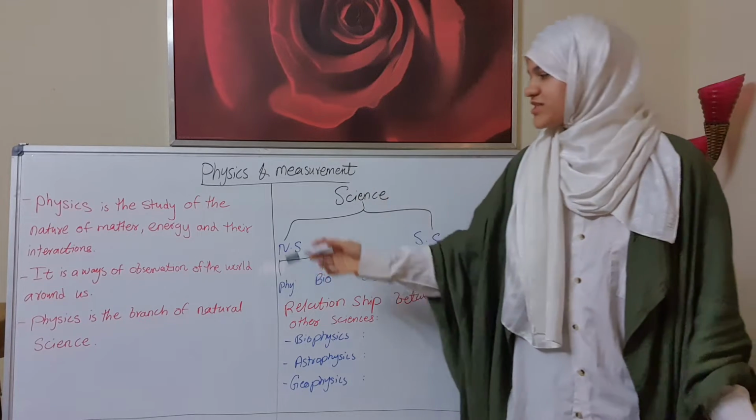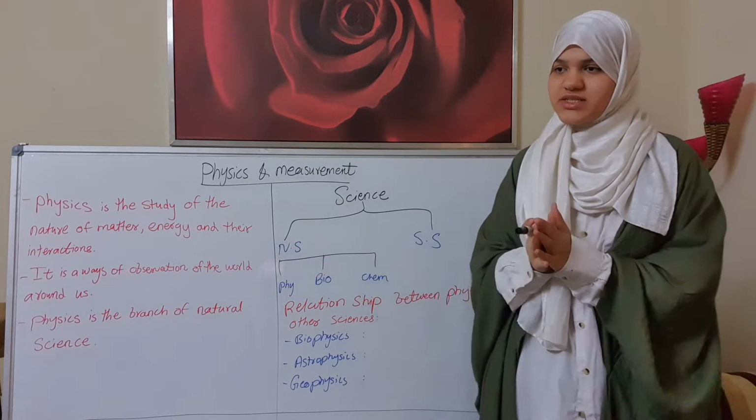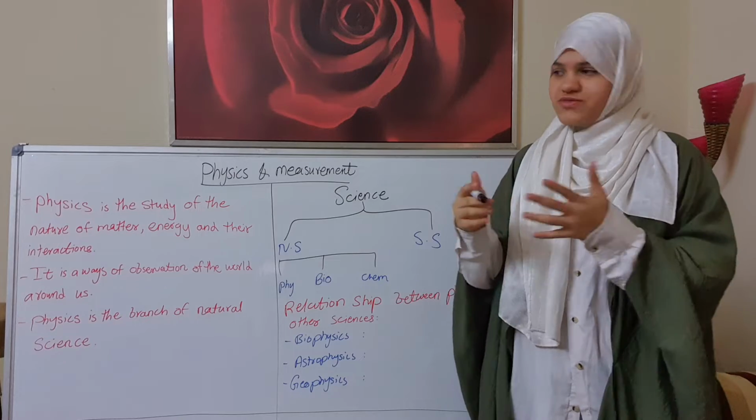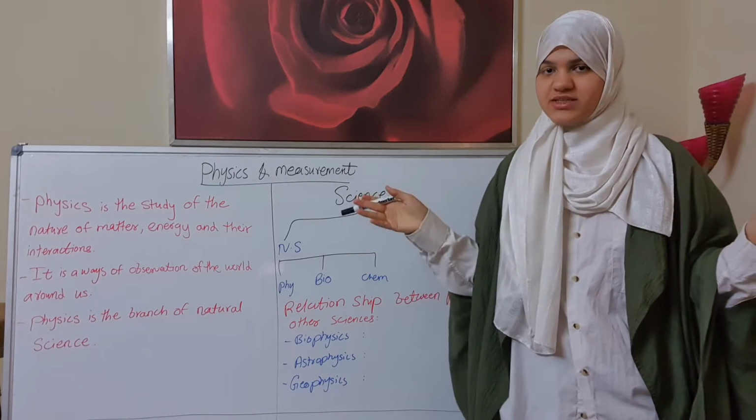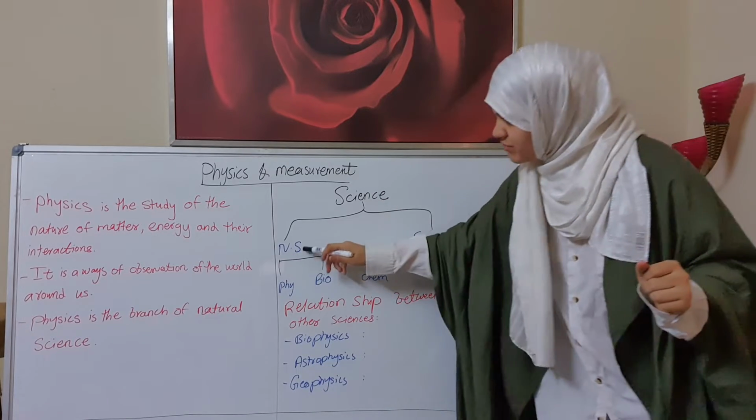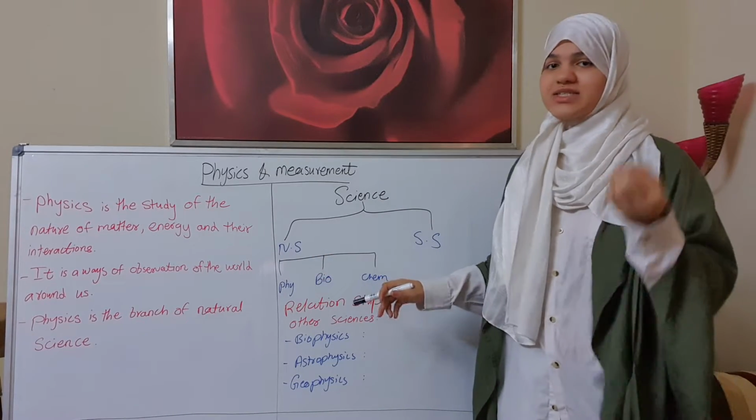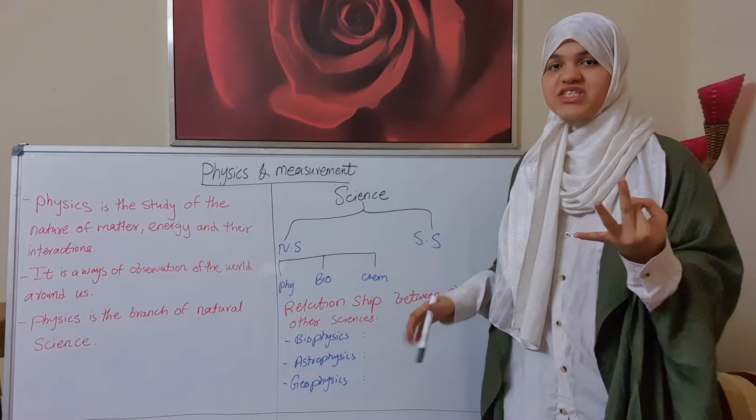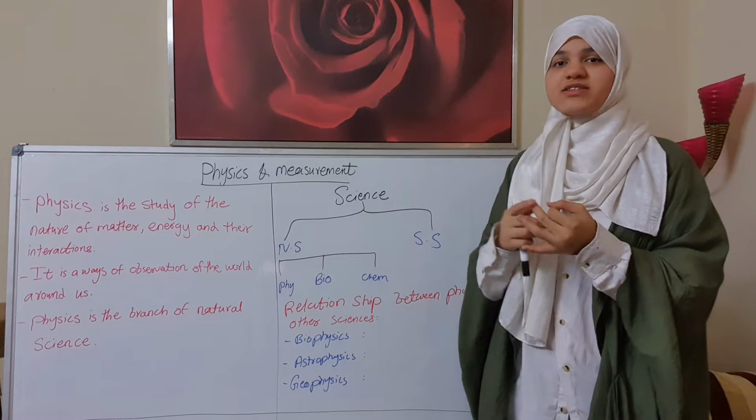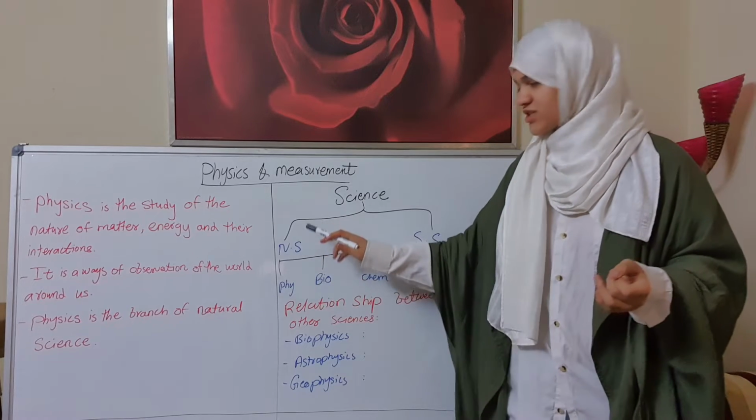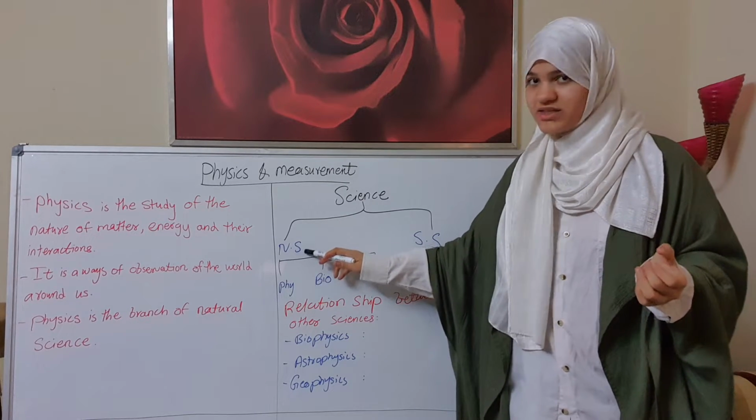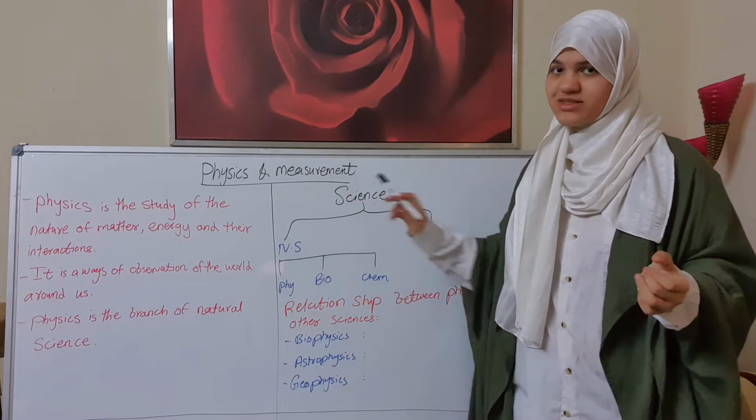Physics, as we said before, is a branch of natural science. Science can be classified into two, natural science and social science. And natural science can be classified into three main branches, which are physics, biology, and chemistry. Physics is a branch of natural science, where natural science is classified under science.